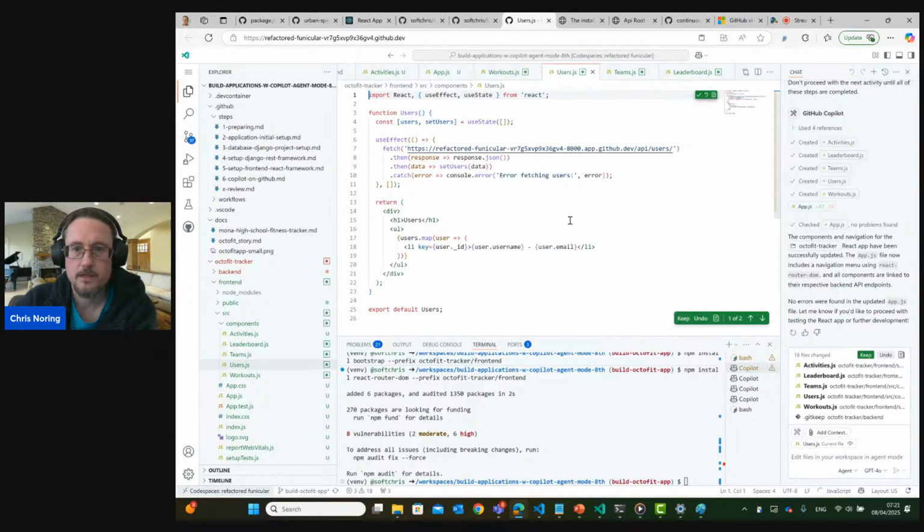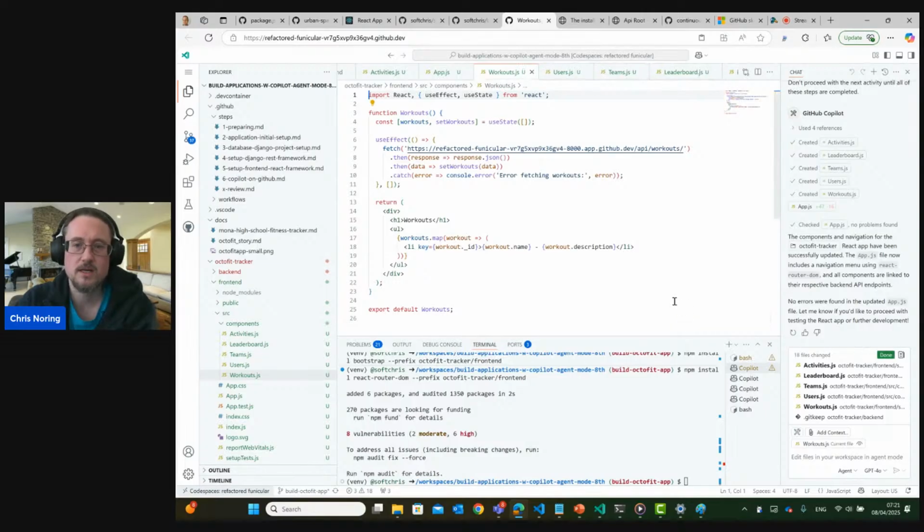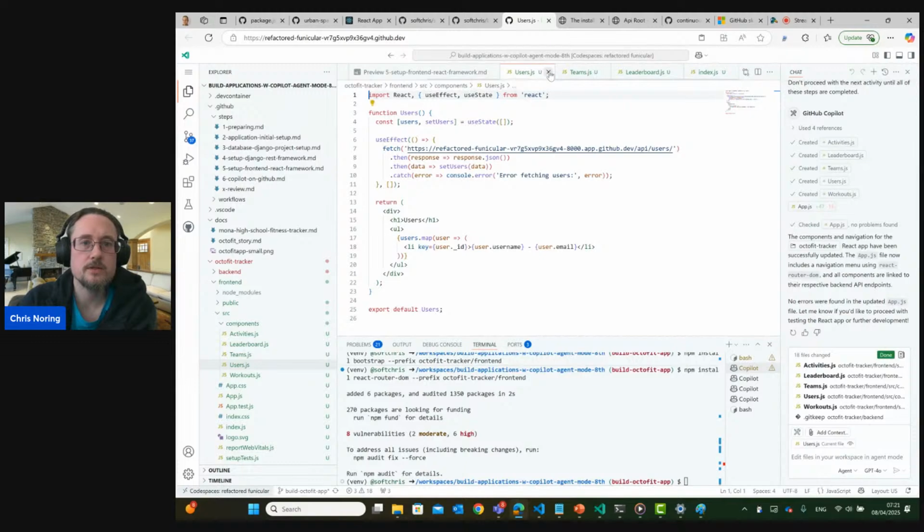Yep. You can see, by the way, if you're curious, that all the components are going to full URL. We know as React developers that we can probably make this a bit nicer by having a proxy entry in the package JSON. But for now, we just want to make sure that things work because we can optimize later, right? So yeah, we got a bunch of subcomponents. That's really good news.